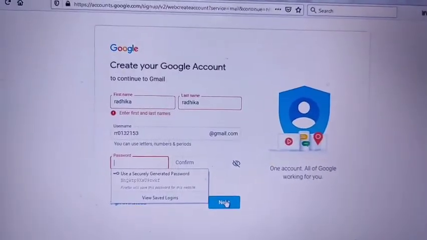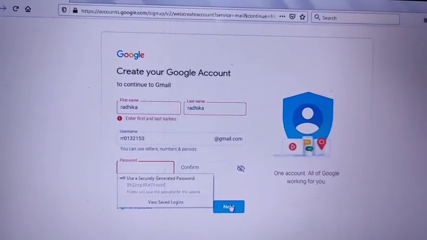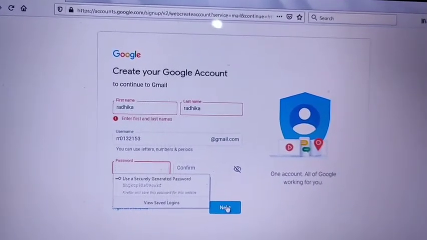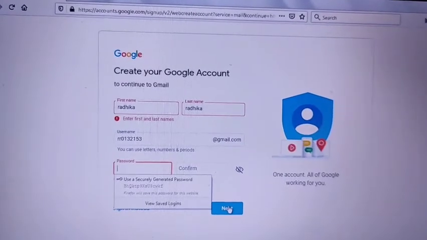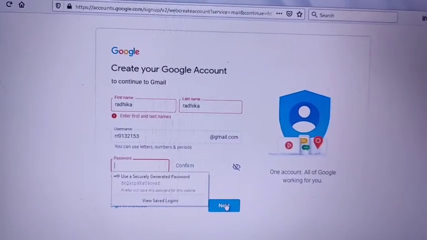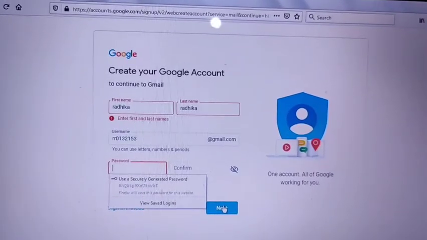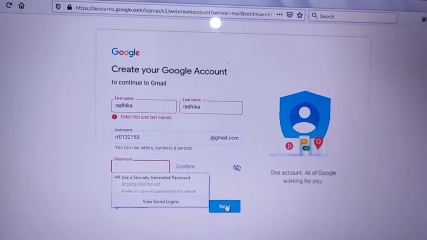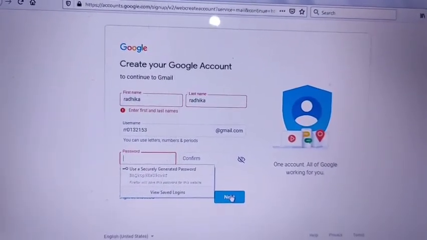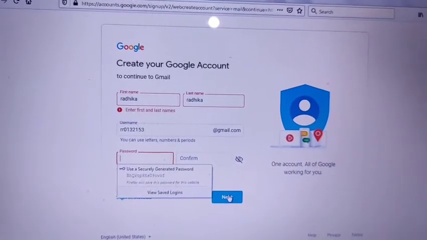When you click on next, there is one option, that is I accept or continue to Gmail. So you have to check this button. After that, if all the entries are correctly added, you will get a confirmation for your new account, and now your new email address appears like this, whatever you made at that time, like here RR0132153. So these are the simple steps to creating an email account in Gmail. I think nowadays everybody uses an email account.